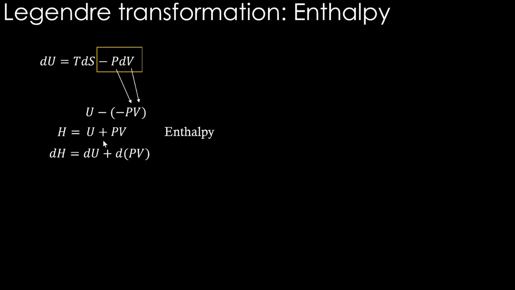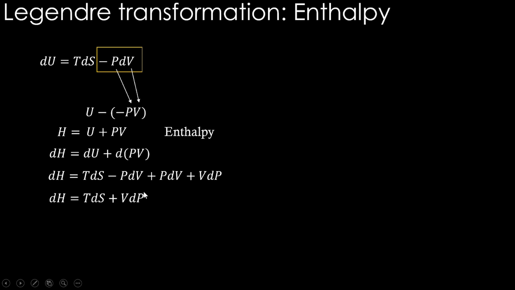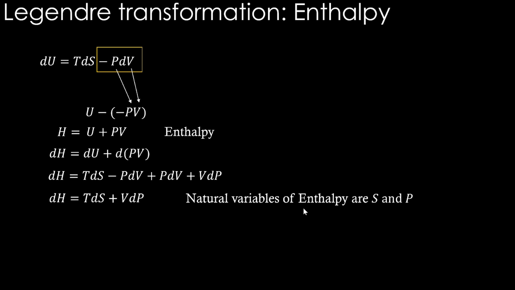If you apply the differentiation to this and use the combined first law and UV formula here, you will see that these two terms cancel out and you get TdS plus VdP. In this case, natural variables are S and P. Again, S is coming as a natural variable, which is problematic, but you will see that enthalpy has a different meaning, very intuitive meaning, and quite useful as we go along. So we'll keep this expression. This is quite useful in the upcoming slides.